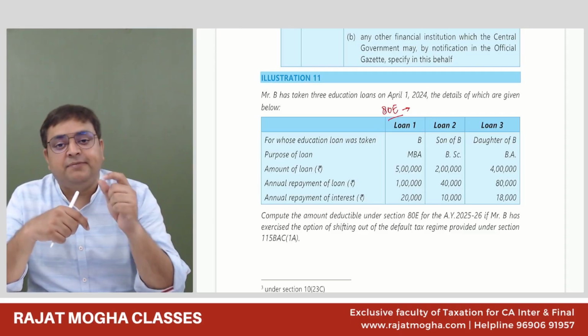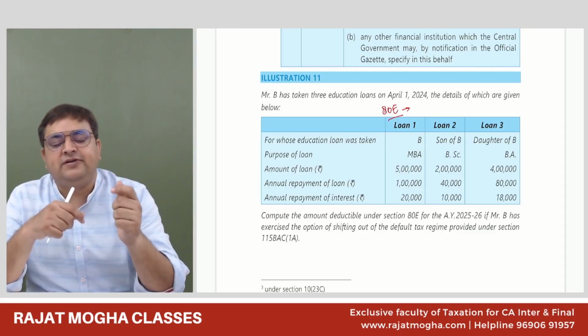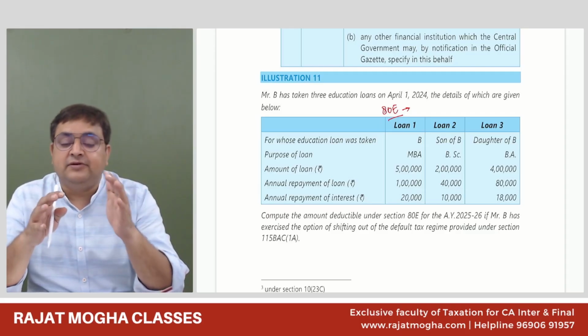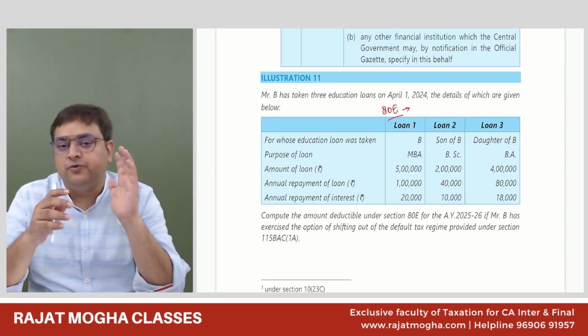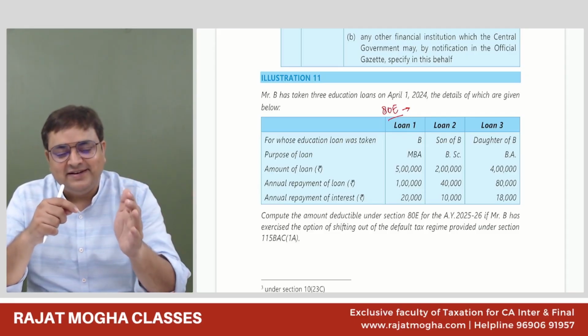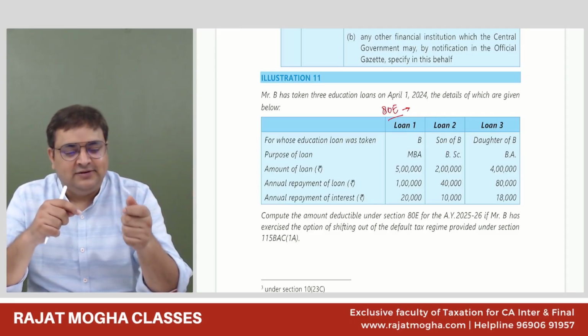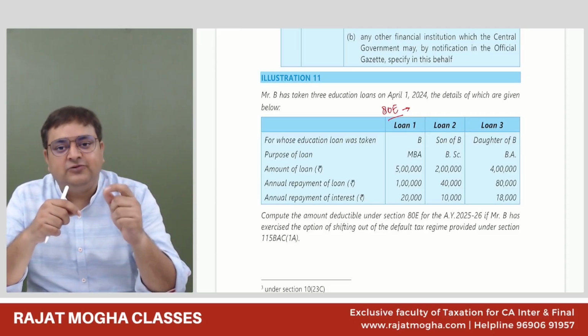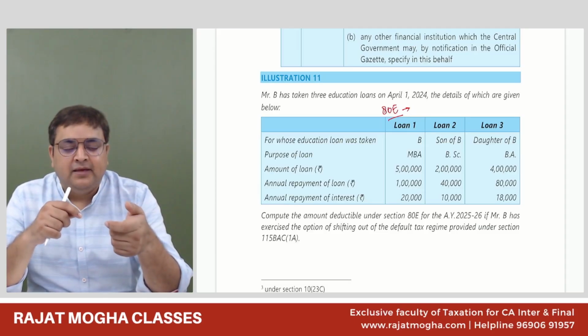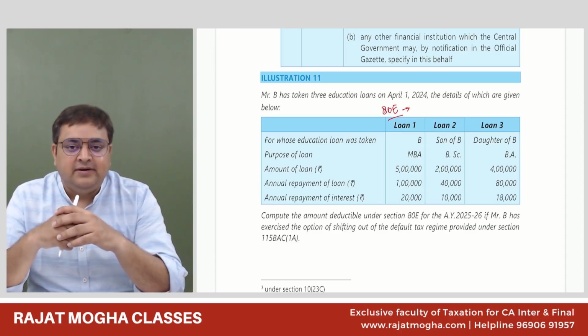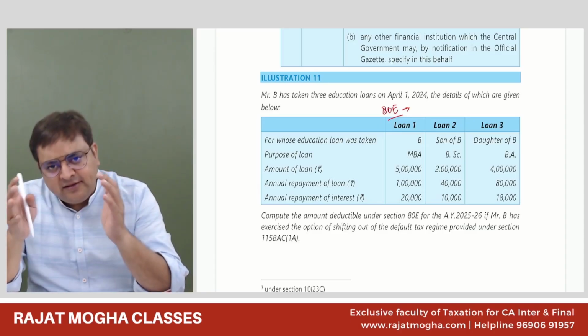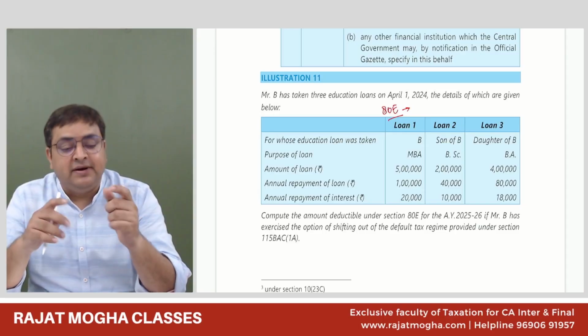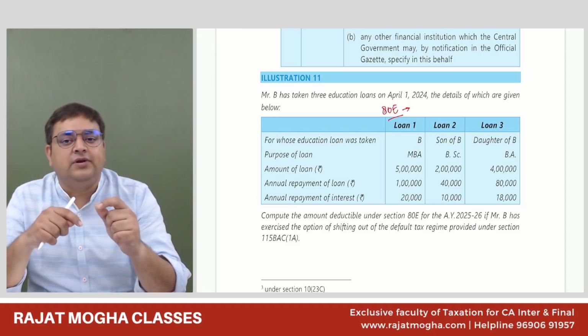What about the principal repayment of the education loan? No. Principal repayment will not be allowed. Will principal repayment be allowed in 80C? No. In 80C, it is only the housing loan repayment, not the education loan repayment. So education loan repayment or any other loan repayment, we will not get the deduction. But for the interest on the education loan, we can get it.